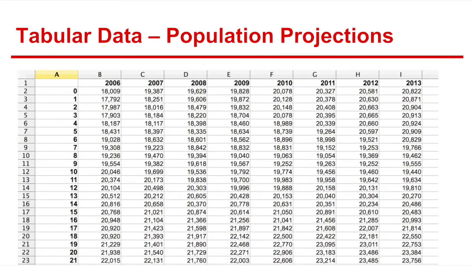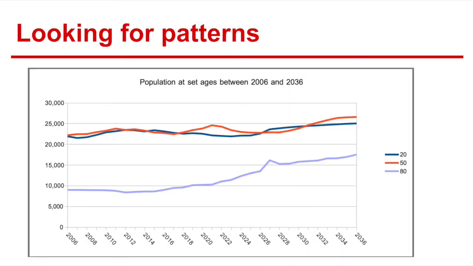Here is a sample of data in a spreadsheet. Most people find it hard to get a sense of what's happening by looking at the numbers, so we tend to draw graphs. The three lines here represent the number of people aged 20, 50 and 80 from the years 2006 to 2036. We can very clearly see a couple of interesting things, a couple of humps, and we can see that the number of 80-year-olds is definitely approaching the number of 20 and 50-year-olds.